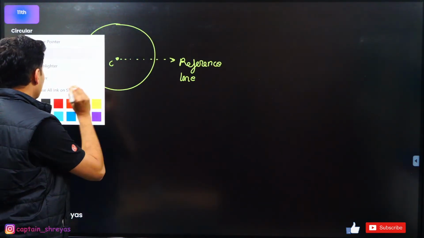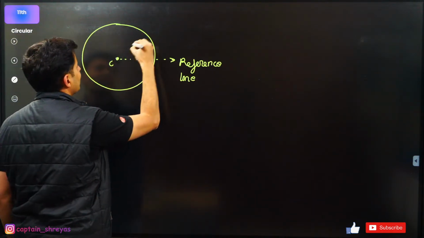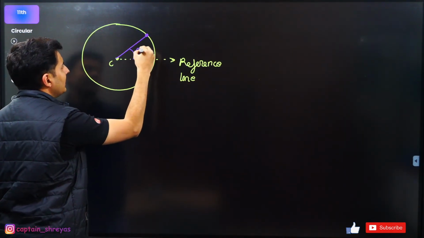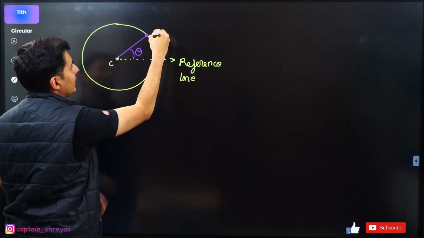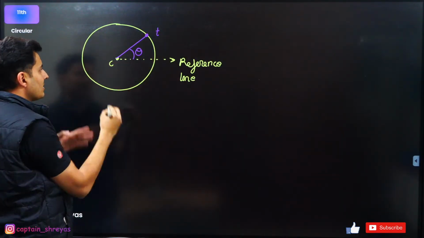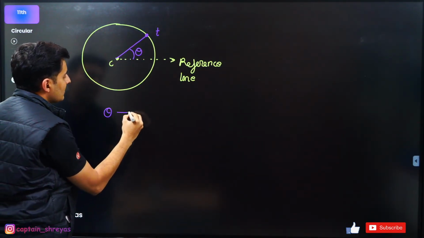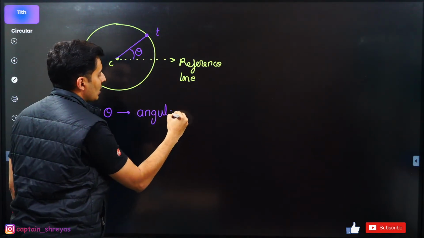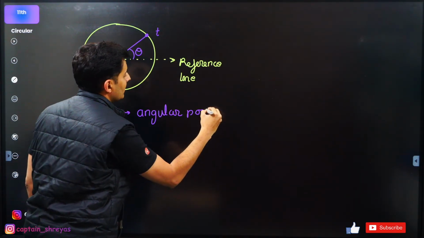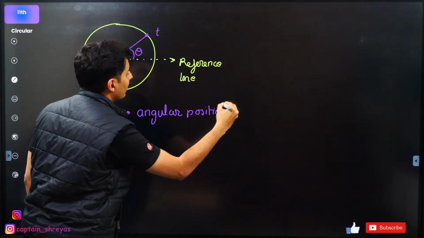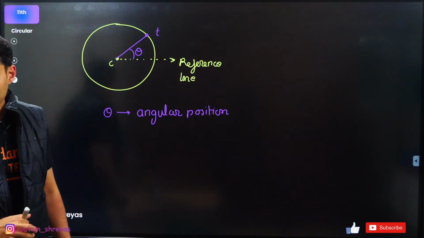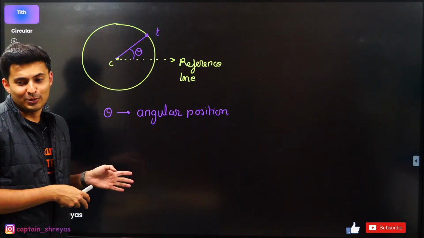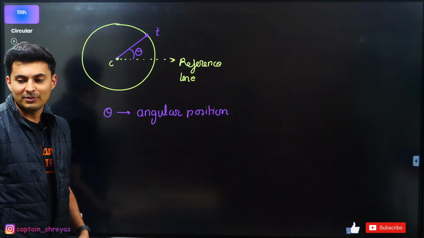Imagine somebody or something right now at some particular point over here. This angle which it makes, theta, at that instant, let's say at t, is simply called the current angular position. Angular position. Everybody with me? Sir, is circular kinematics a scary chapter? No, I'm teaching you that only. You will understand. It is very similar.